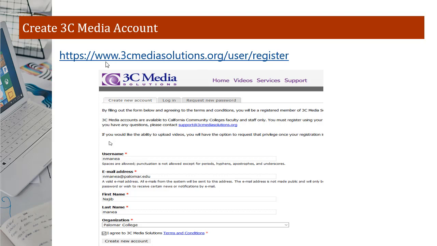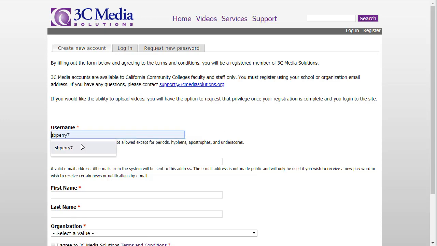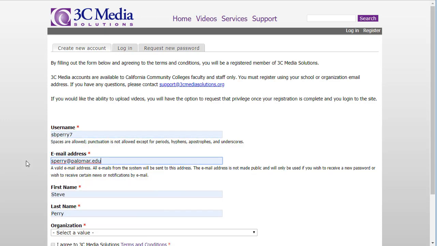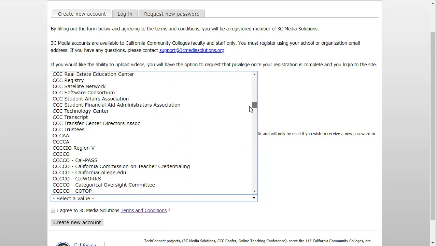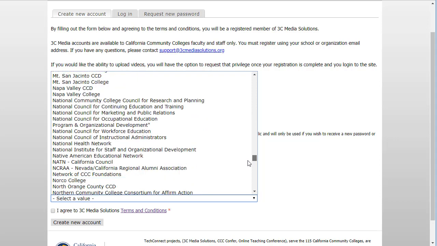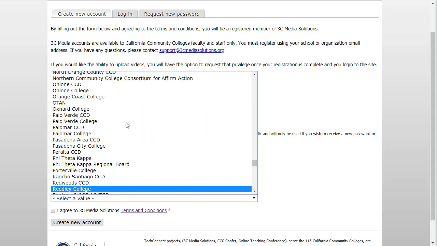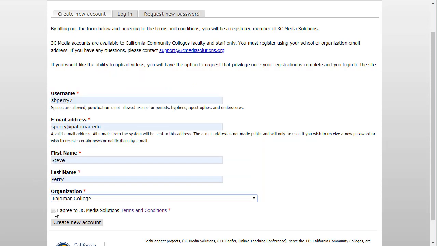So you see on top here we have a link that can get us to where we can register, 3cmediasolutions.org. So I'm going to take you to that on the website itself. So we're here now on the internet, and here's their web page. So you have a tab here, create new account. Now I already have an account, but give your college address here, your name, select the value, and you'll see on here all the community colleges and some other organizations as well. So let's find Palomar all the way down here. Palomar, not Palomar CCT, but Palomar College. Okay, then you agree to their account.